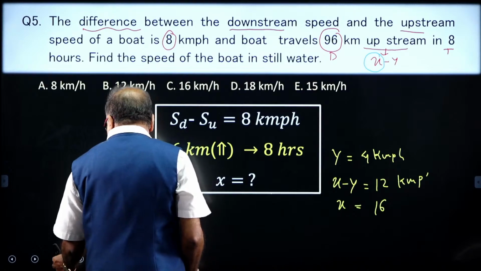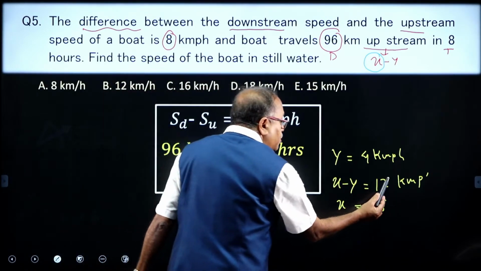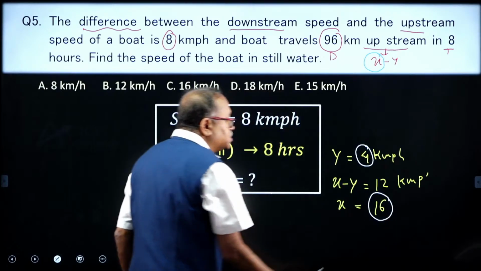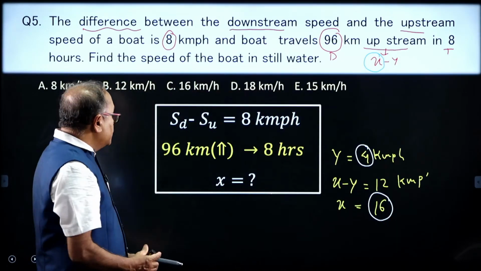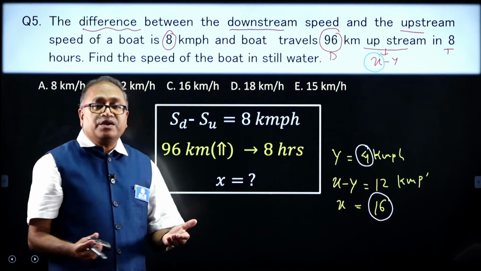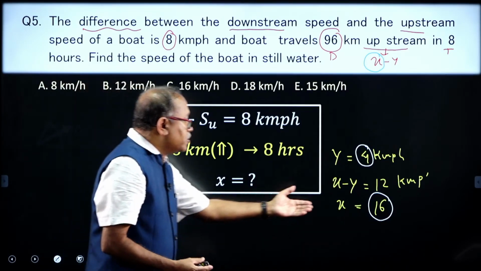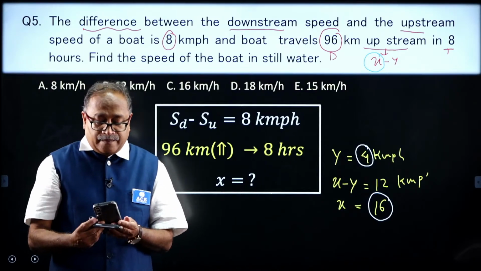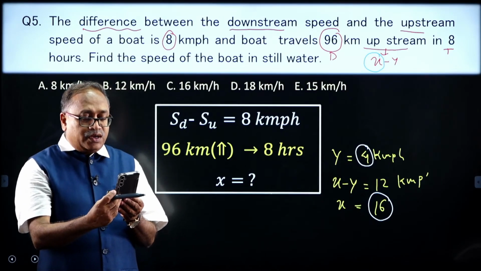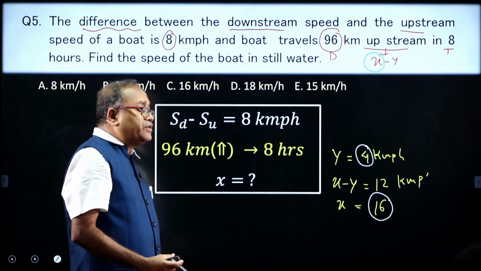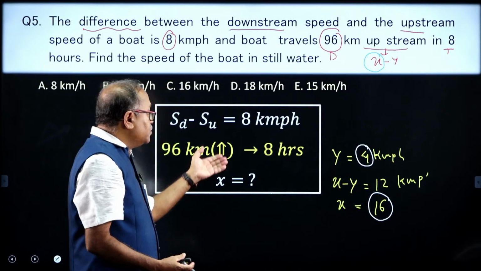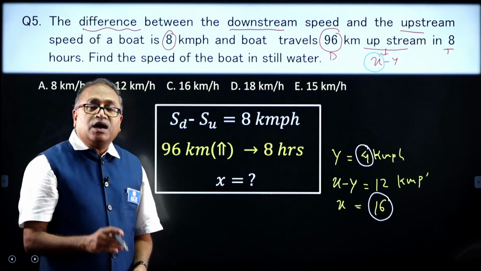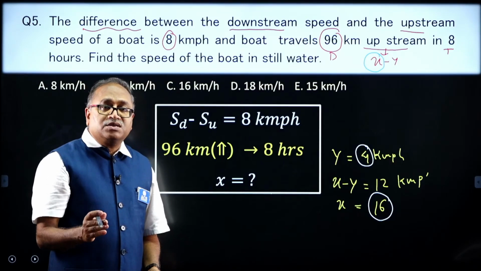So, we got the speed of the stream, and this is the speed of the boat. What is the question asked? What is the speed of the boat? And the speed of the boat is simply 16. Could you understand this, my friend? If the question is clear to you in the way I put it, I am sure you will be able to answer these questions.